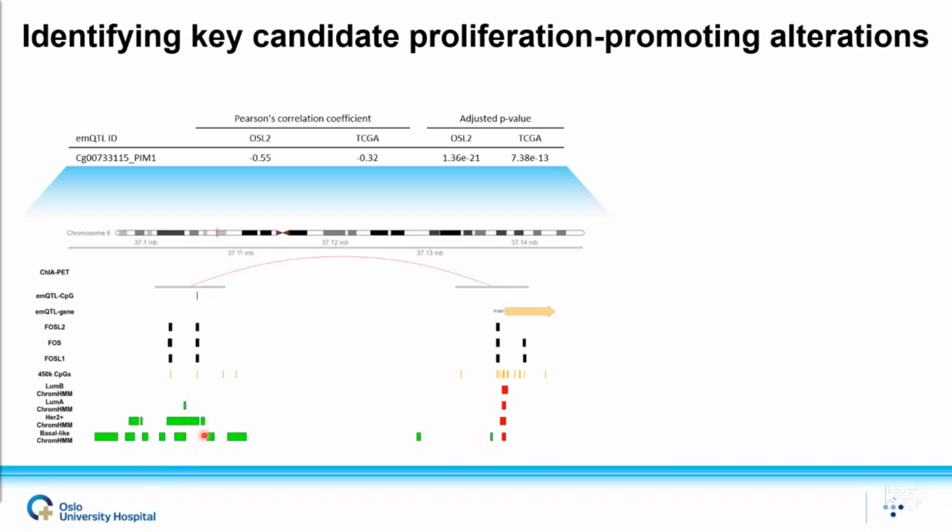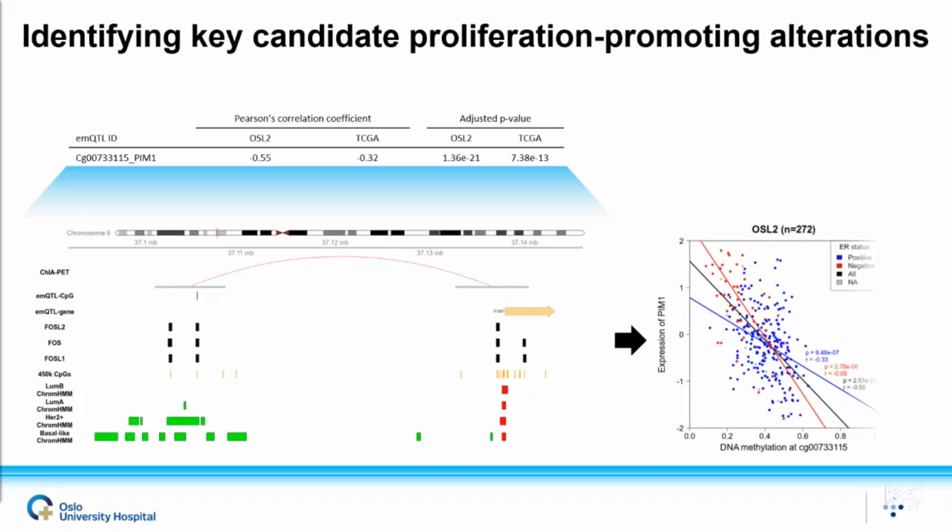And this region has also been shown to interact with the promoter region of PIM1, which is a gene associated with proliferation. And this figure here on the right hand side shows the correlation between the expression of PIM1 and DNA methylation at the CpG found in the enhancer region. And we can clearly see a very strong and negative correlation both in ER-positive and ER-negative tumors independently.